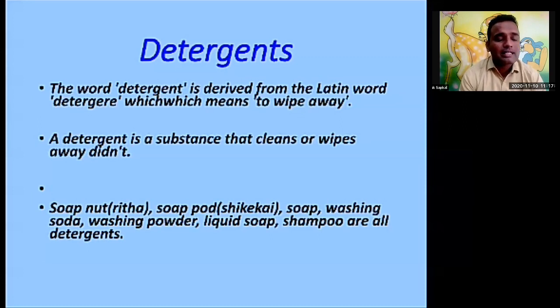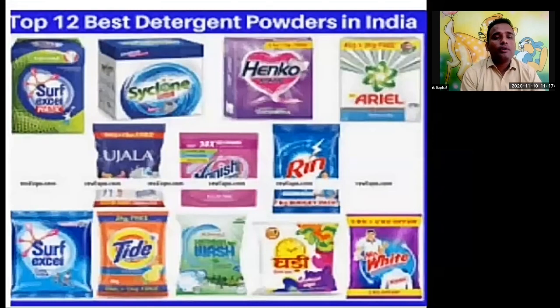Okay, next slide, sir. On the slide you can see a number of manufacturing companies of detergent powder. Here Surf Excel, then Cyclone, Henko, Ariel, Ujala. These are the manufacturing companies. Every day they are inventing new detergent powder to get clean clothes. It is increasing the ability to wipe all the dirt from the clothes. And you may have seen many advertisements on television.